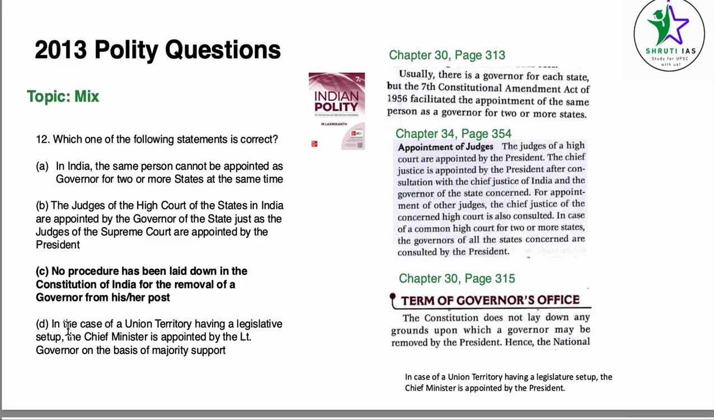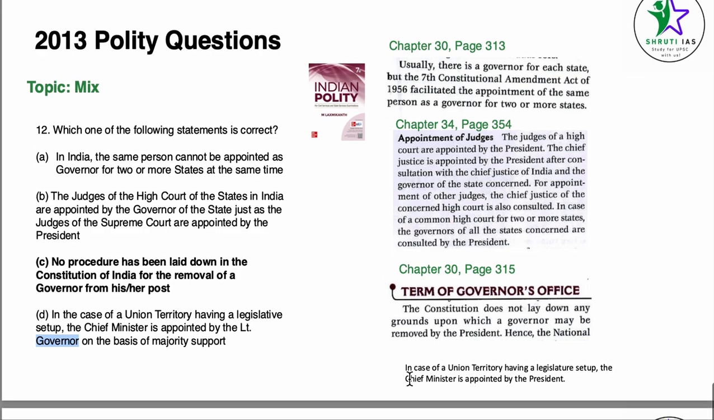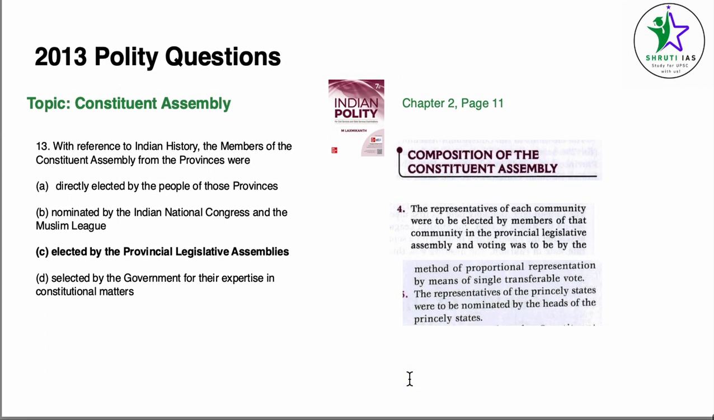For the fourth one, I couldn't directly find it in M. Laxmikanth. In case of a UT having a legislative setup, the chief minister is appointed by the president, not by the lieutenant governor. So this is also an incorrect statement. Let's remember this for future references. Answer here becomes C.